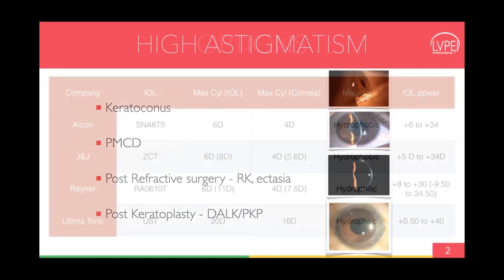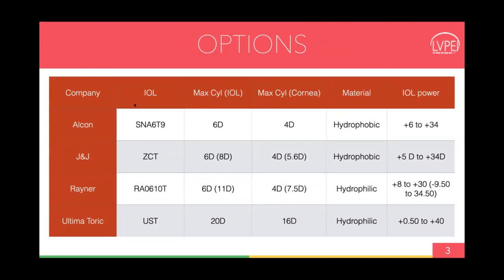As Dr. Madhukar Reddy showed you about the options available for typical toric IOLs, the Alcon and J&J lenses that are available can correct a maximum of about 4 diopters of astigmatism on the corneal plane. You can have customized J&J lenses that will allow you to correct up to 8 diopters, but these lenses are made only to order, they can correct up to 5.6 diopters on the corneal plane, and they are extremely expensive.